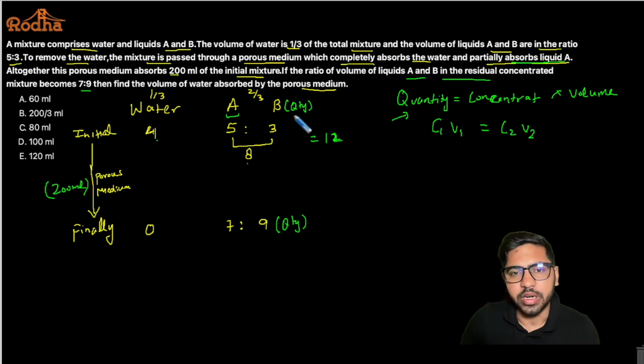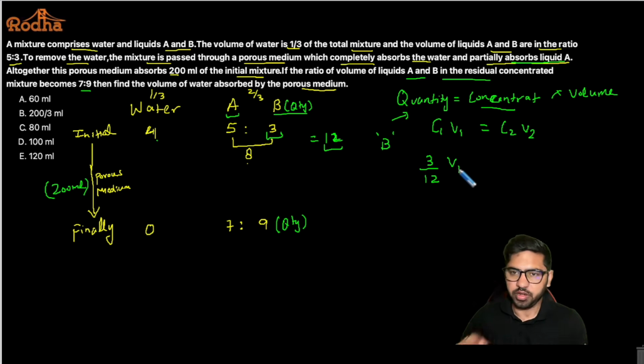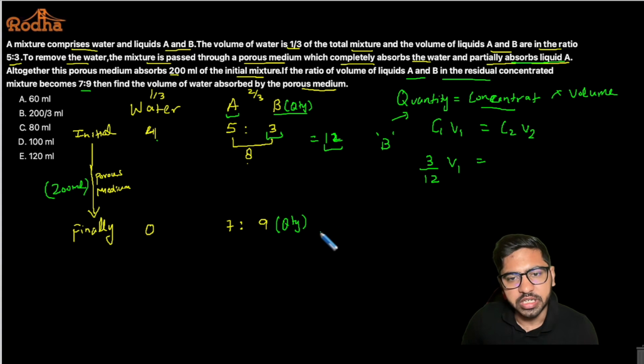So I can say quantity of B is constant. What is the initial concentration of B? Let's apply this on B here. So the initial concentration of B is nothing but 3 out of total 12. So I would say 3 by 12 into, let's say the initial volume is V1. I do not know what the initial volume is. This is equal to the final concentration of B. Now the total quantity is 16 here, since 7 plus 9 is 16.